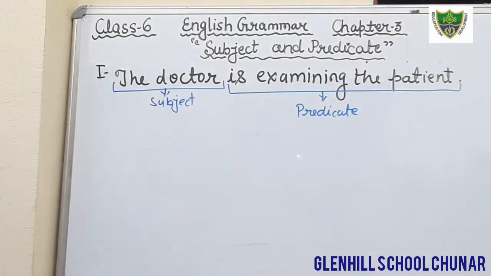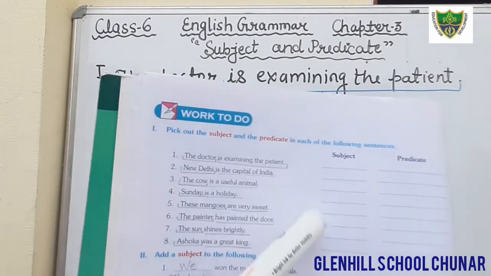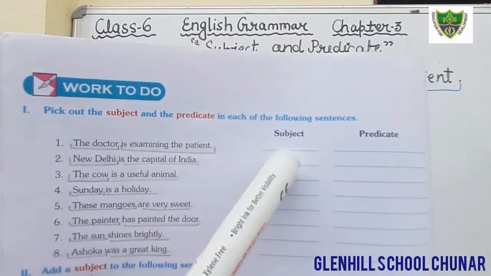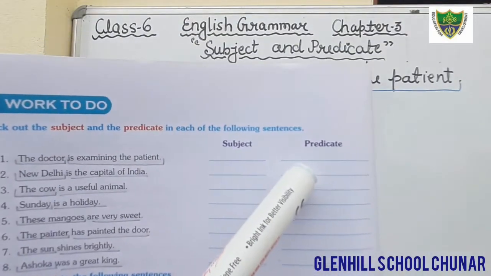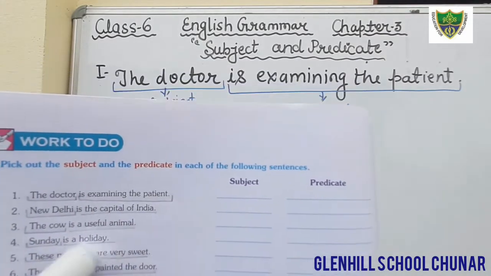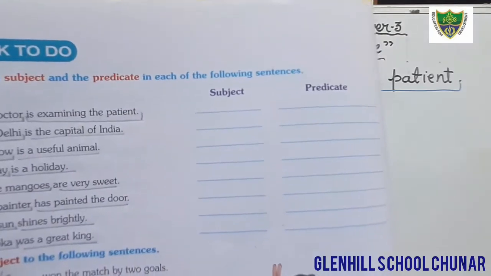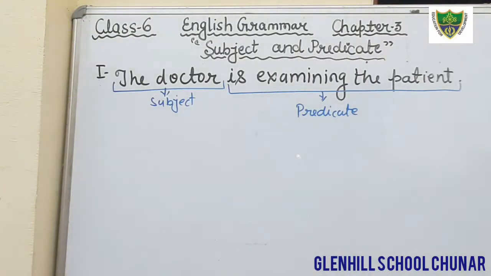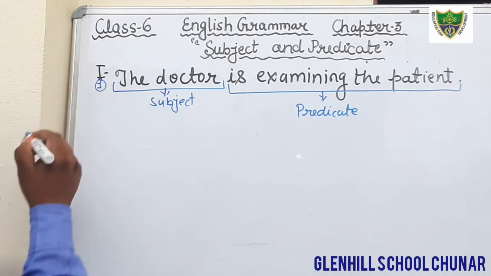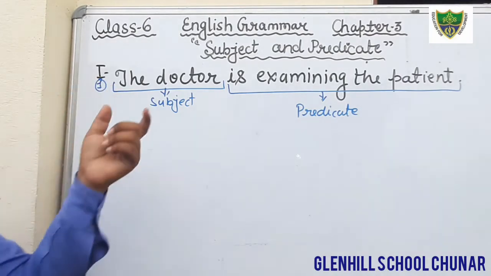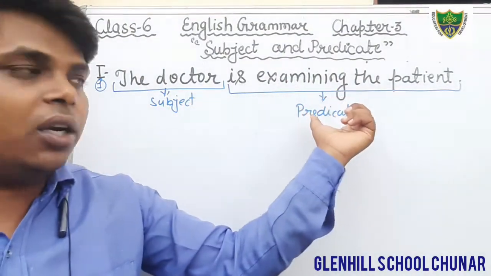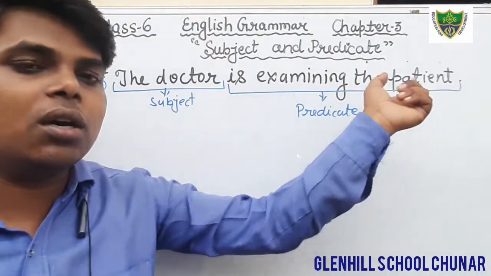I hope that you all have understood and you can do. This is the question number first. So in the column of subject you write down the doctor. In the column of predicate you will write is examining the patient.